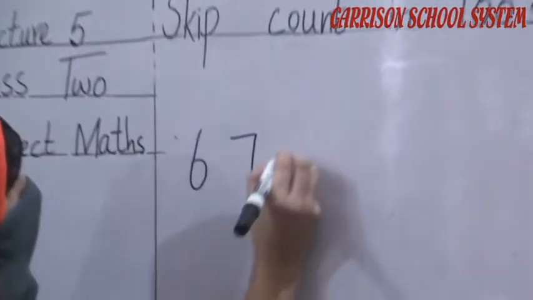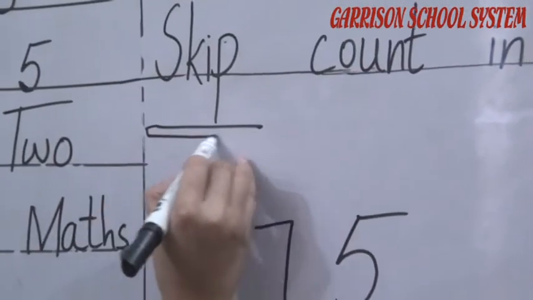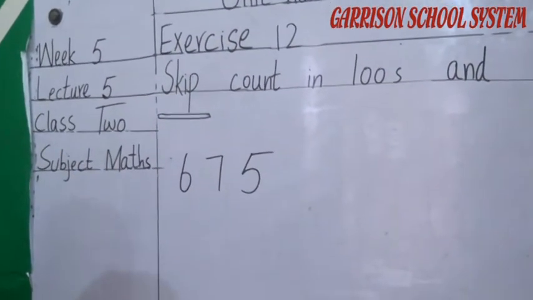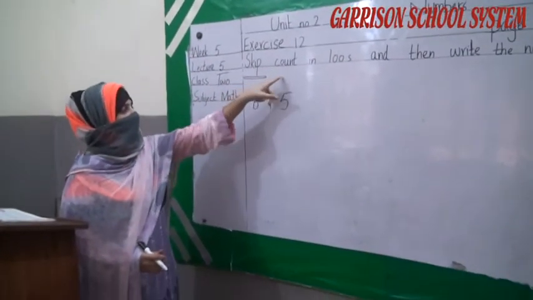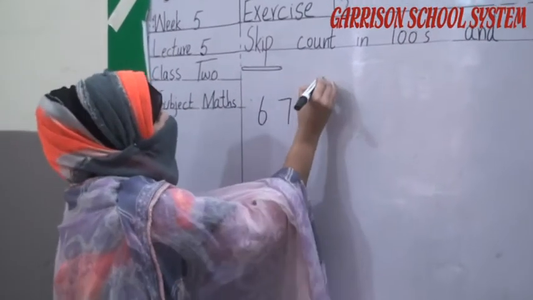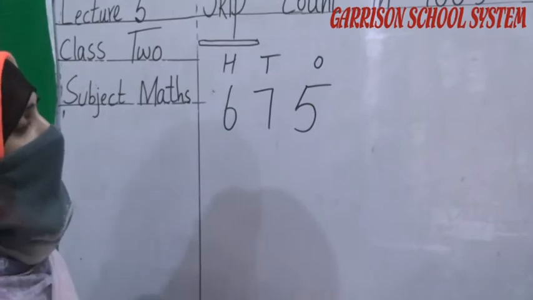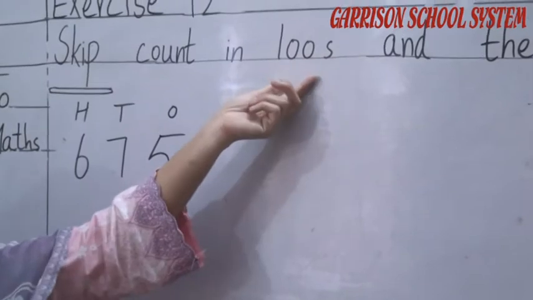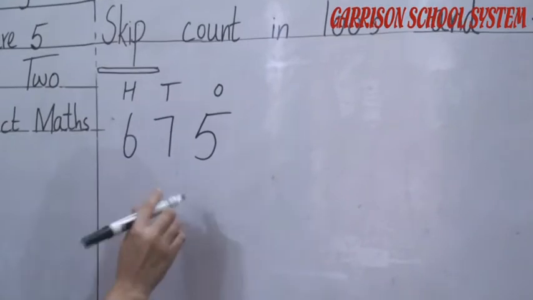675. Skip means we have to write forward counting. We have to write the next number. In backward counting, we wrote the previous number. In skip count in hundreds, in this method, we have to write the next number. This is ones, this is tens, this is hundreds. So, which number is given as hundreds? We have to change our counting. We have to write our counting in hundreds. For example, here is 675.